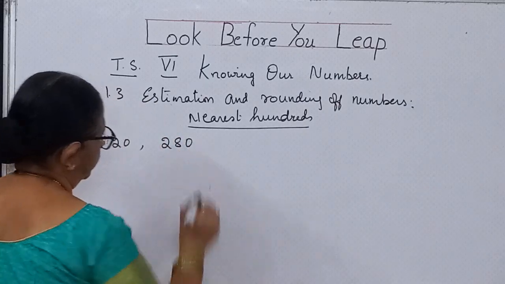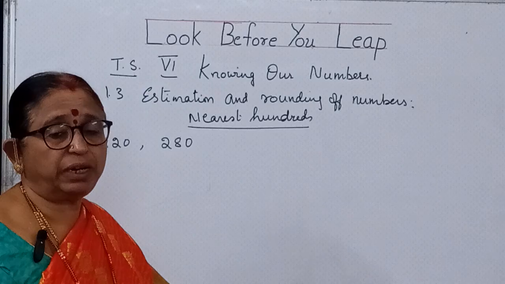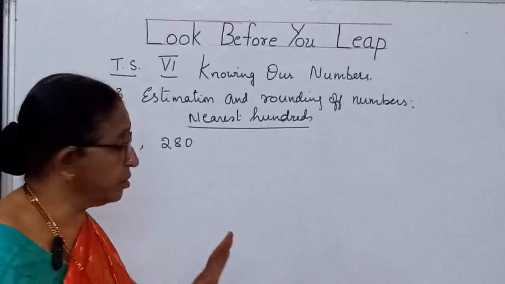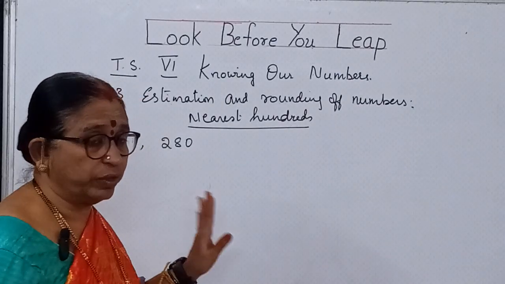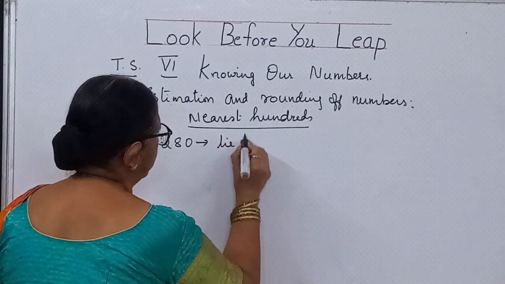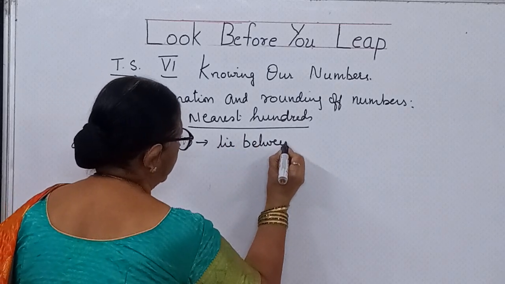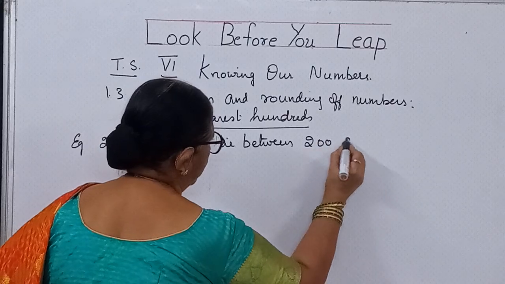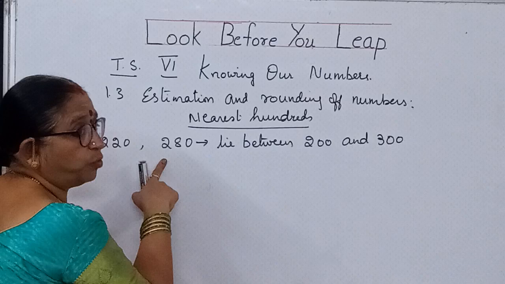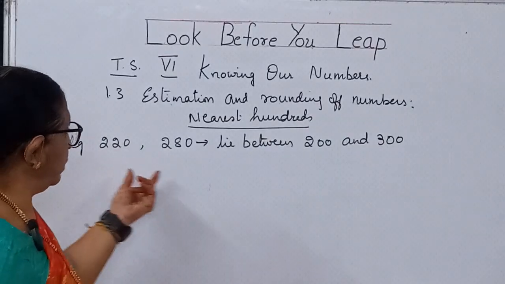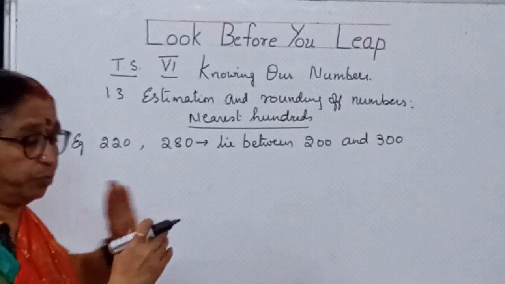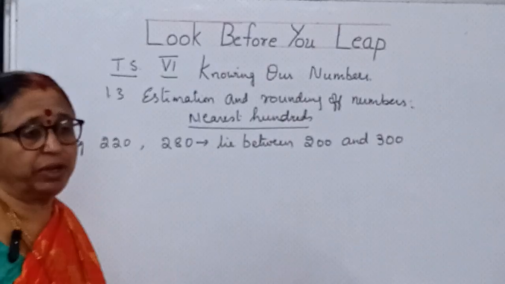280. 220 and 280 are the numbers which are to be estimated. Now to estimate these, you have the values between these two numbers. Where do they lie? These numbers lie between, what are the values children? 200 and 300. This is also 200, this is also 200. So that means both the values are of 200. Hundreds place 2 value is there. So what you can say? Between 200 and 300, these values are present.